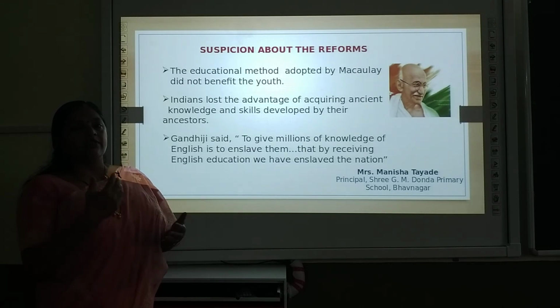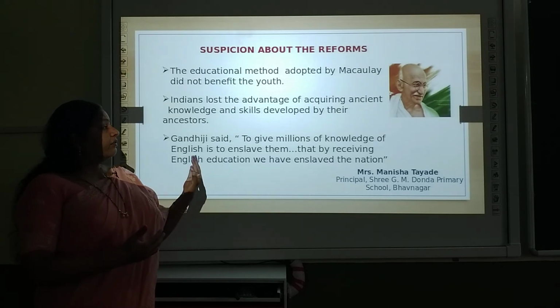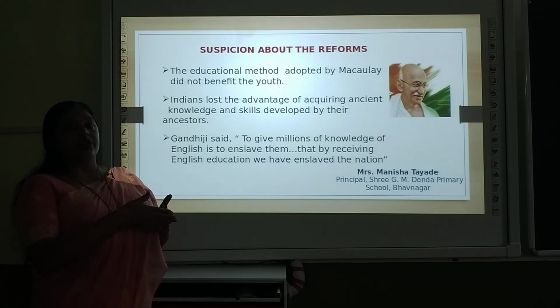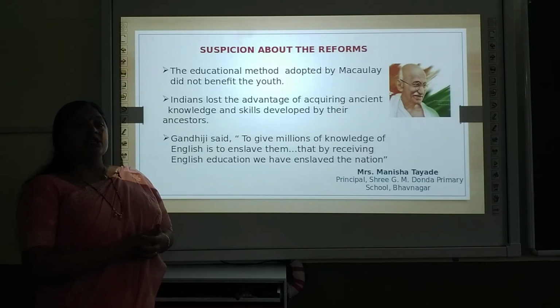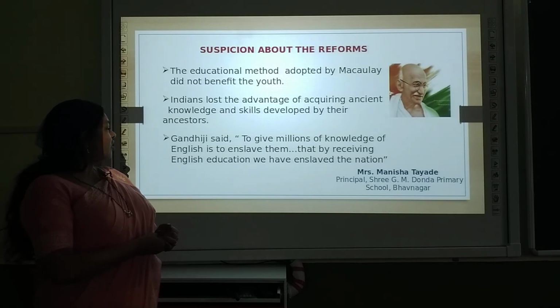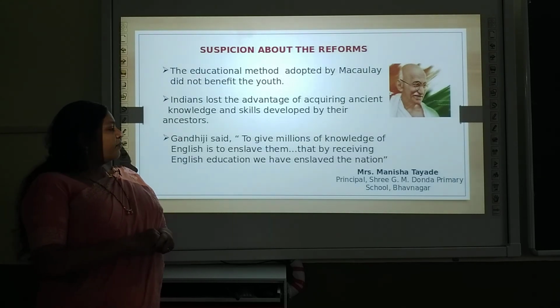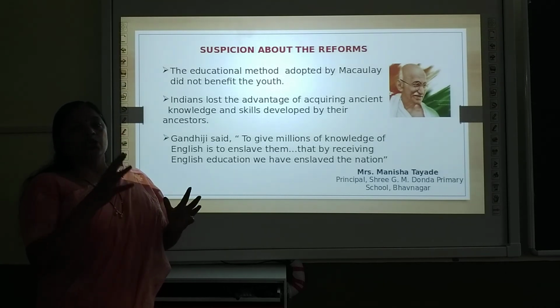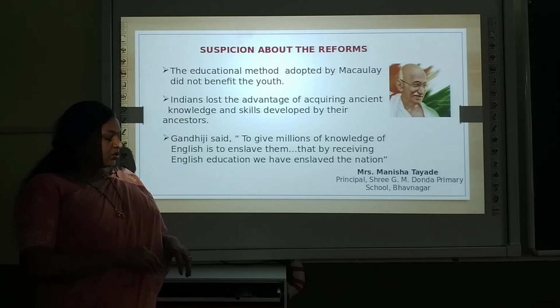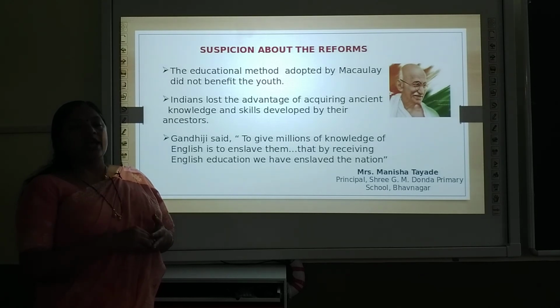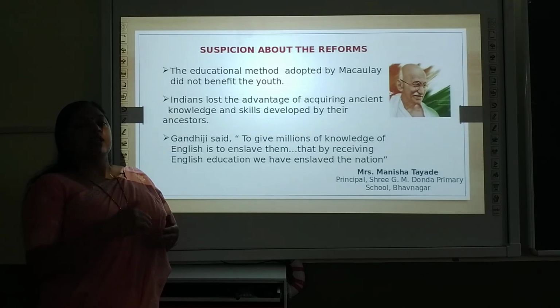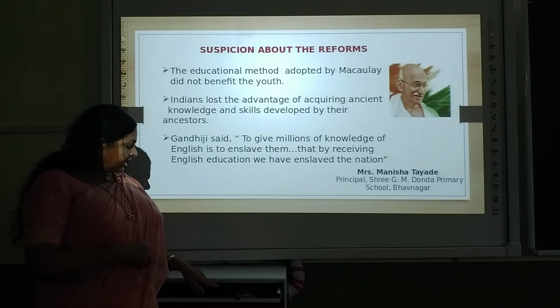Indian culture is a very rich culture. Our ancestors were very skilled workers. So as the people moved towards English education, the ancient skills were forgotten. Moreover, Gandhiji also said that to give millions the knowledge of English is to enslave them. That by receiving English education we would enslave the nation. So Gandhiji was also against English education. According to him, the main intention of the British was that they wanted educated slaves. That is why they started English education in India.